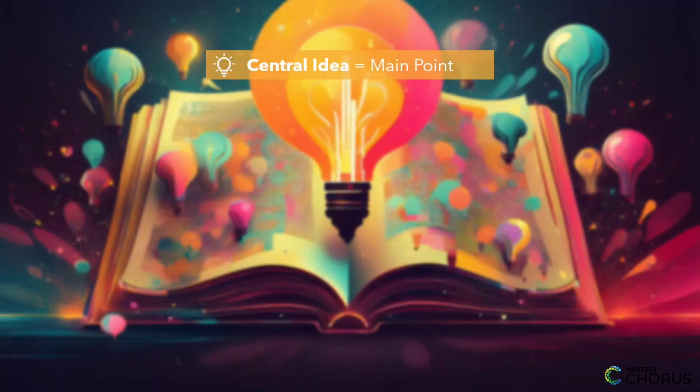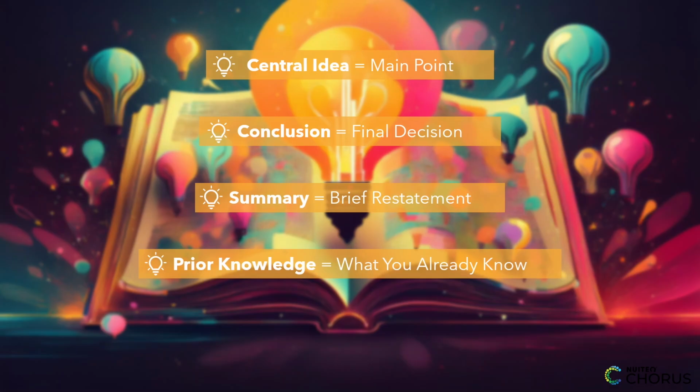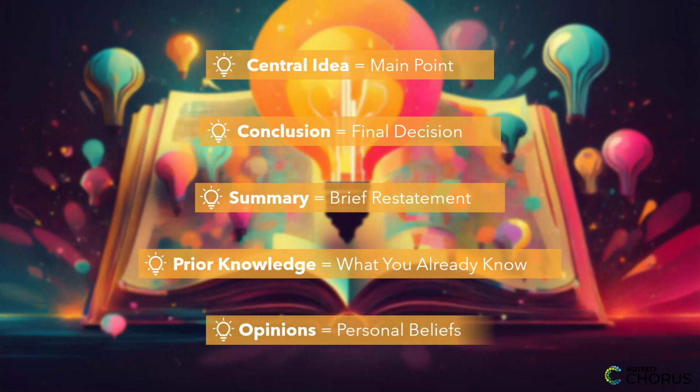Central idea is the main point or most important message of a text. Conclusion is the final result or decision based on the information in the text. Summary is a brief restatement of the main ideas of the text in your own words. Prior knowledge refers to what you already know about a topic before reading the text. Opinions are personal beliefs or feelings that can affect how you understand a text.